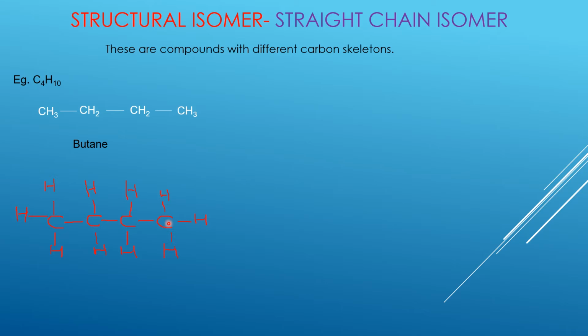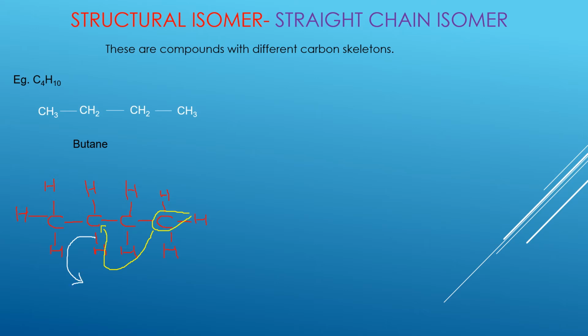Now if I have to rearrange this structure keeping the 4 carbons and 10 hydrogens, what I will do is take 1 carbon from the end, not from the middle but from the end, and place it in the middle somewhere. I am going to take this carbon out and bond it with the carbon up here. This carbon has 4 bonds, so this bond is going to break so that the new bond can form.